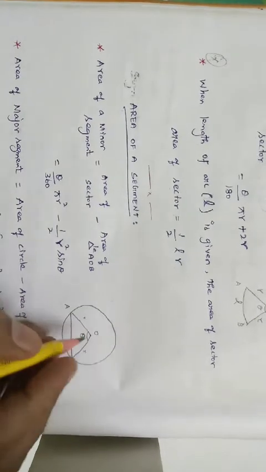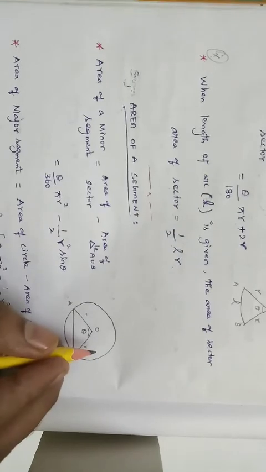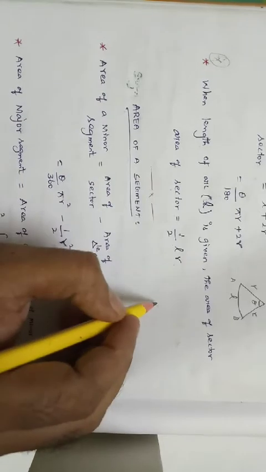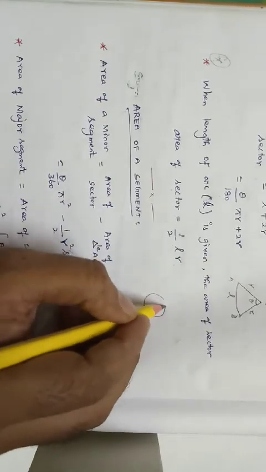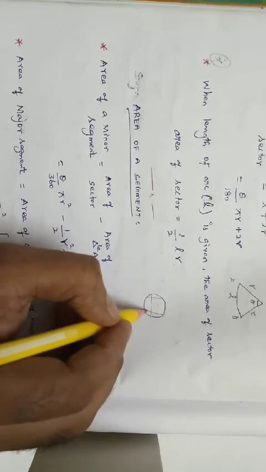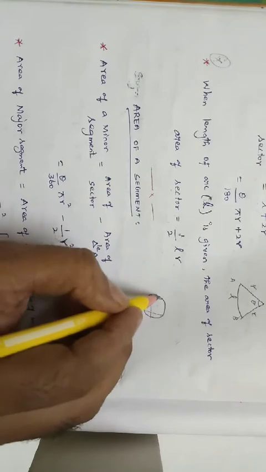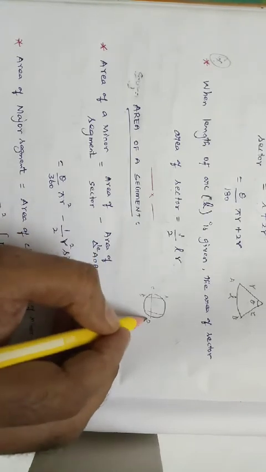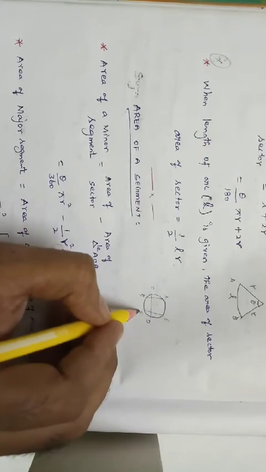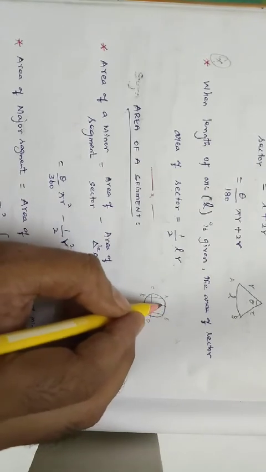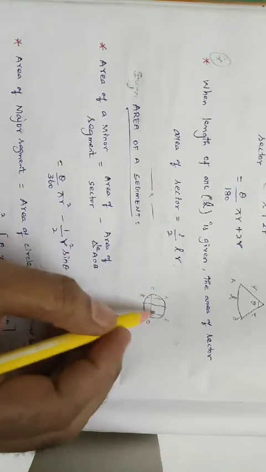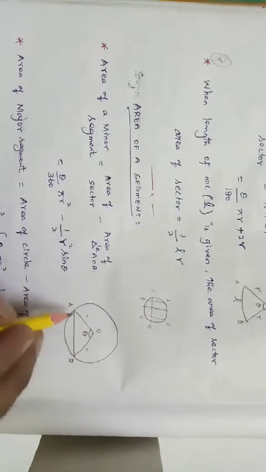See, a circle can be divided by chords. What is meant by a chord? This is called a chord. This is also a chord. These lines are chords: AB is a chord of the circle, CD is also a chord of the circle, EF is a chord of the circle. If a chord passes through the center point, that is the diameter of the circle, the largest chord of a circle. So we are drawing the chord AB.